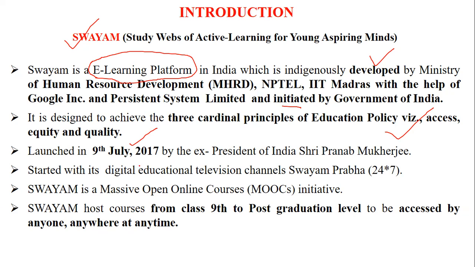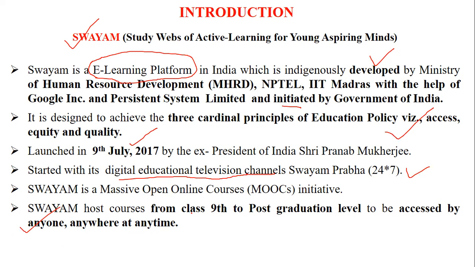Now, it started with educational television channels, that is SWAYAM PRABHA 24/7. This will be our next topic, right? And it is one of the massive open online courses, that is a MOOC initiative. Now, many students get confused here. We have read that SWAYAM started from classes to post-graduation level, and here you make a mistake.